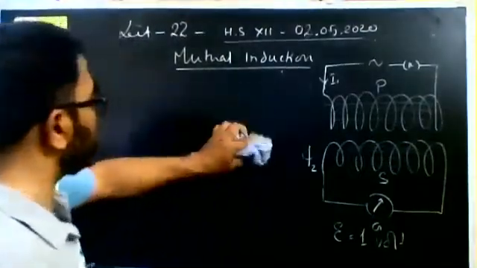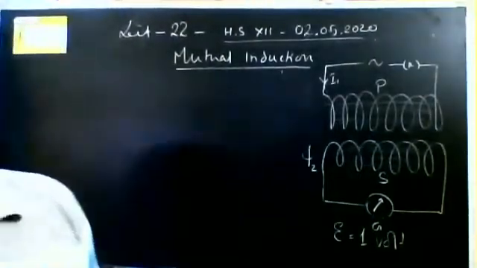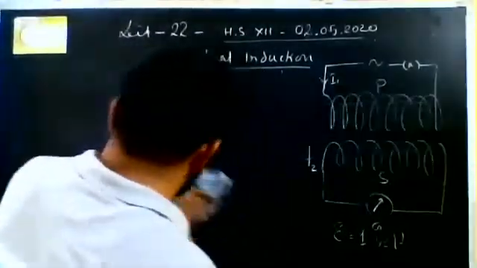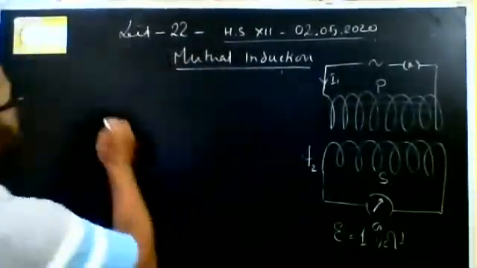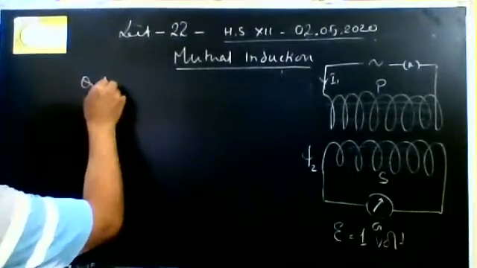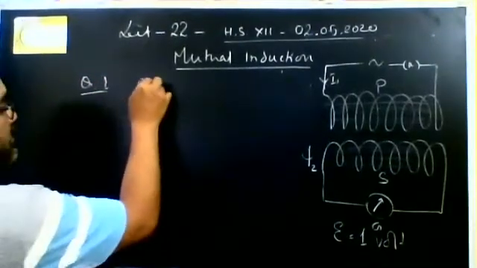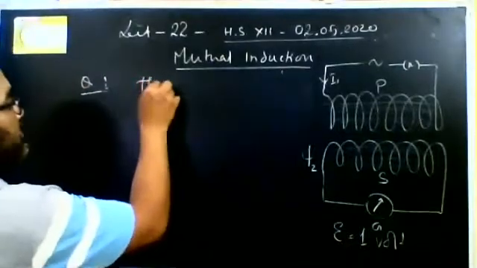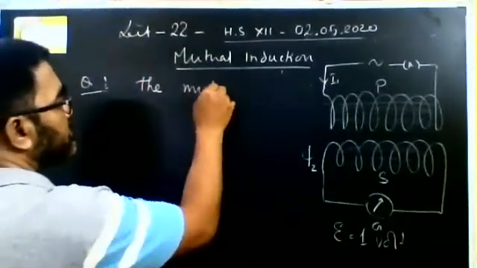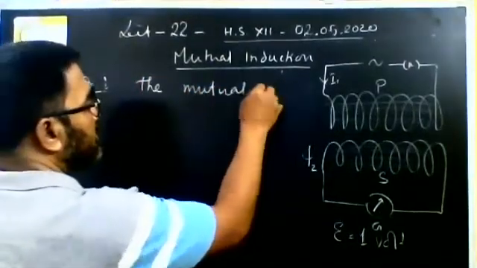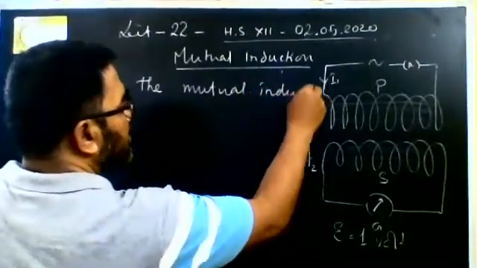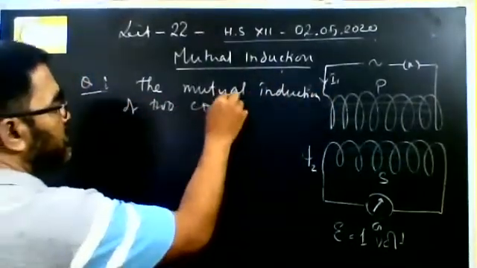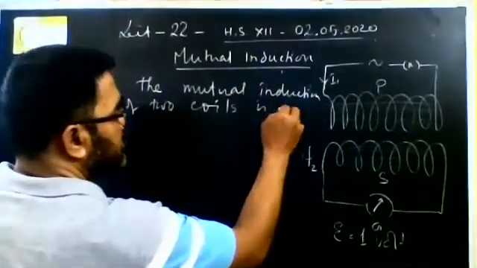So let us do some problems concerned with mutual induction. Question number 1. The mutual induction of two coils is 5 Henry.